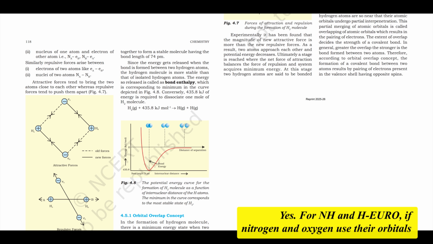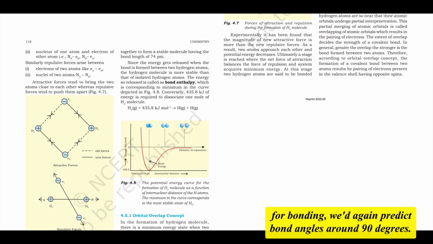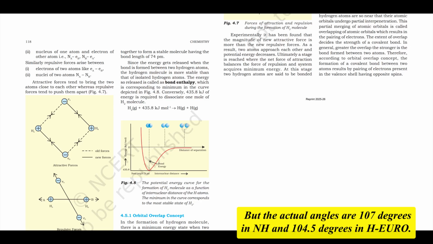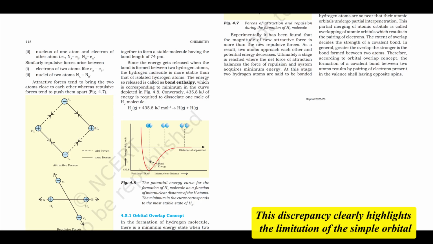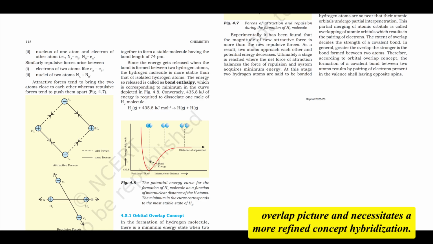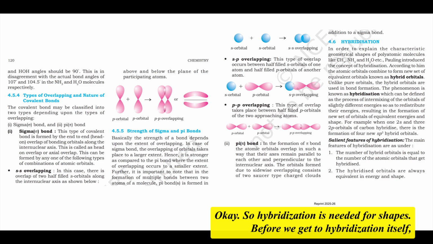For NH3 and H2O, if nitrogen and oxygen use their p orbitals for bonding, we'd again predict bond angles around 90 degrees. But the actual angles are 107 degrees in NH3 and 104.5 degrees in H2O. This discrepancy clearly highlights the limitation of the simple orbital overlap picture and necessitates a more refined concept: hybridization. Okay, so hybridization is needed for shapes.